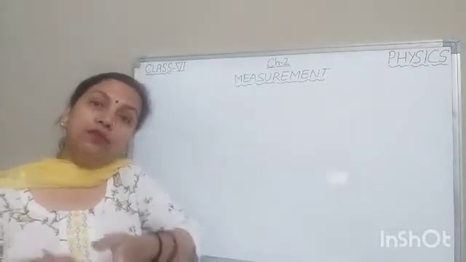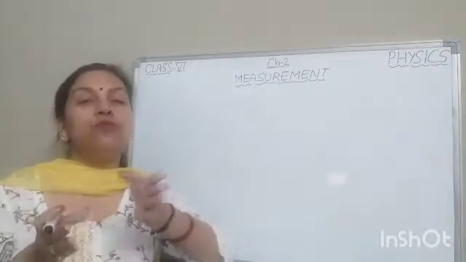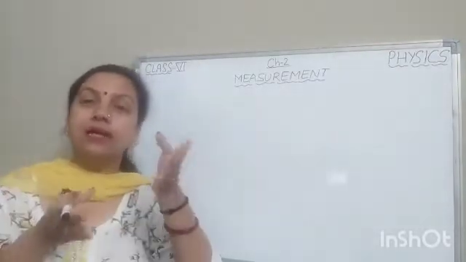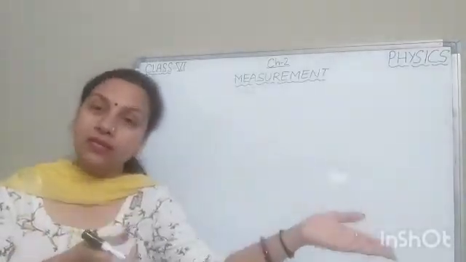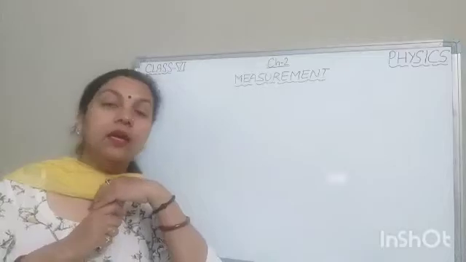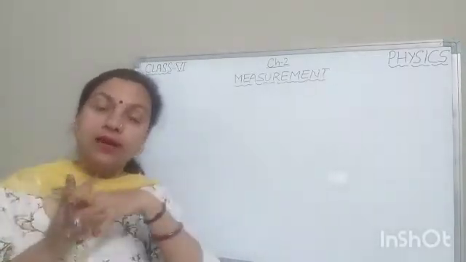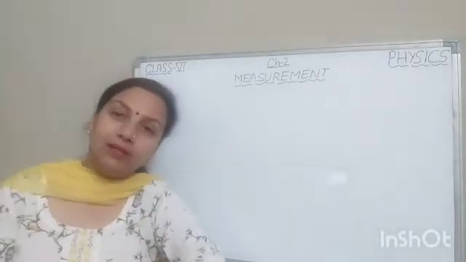And if we ask how far is the railway station from your house, how far is your school from your house, so these questions are related to distance. We have to measure the distance to answer these questions. Similarly, if we have to buy vegetables, fruit, sugar, etc. from the market, then we have to measure the mass.